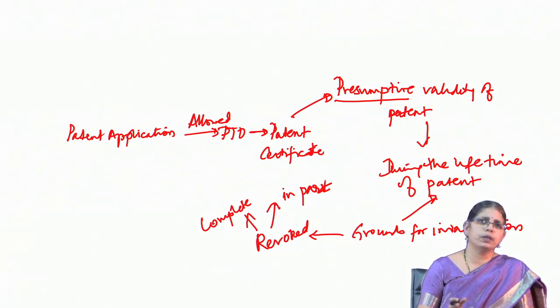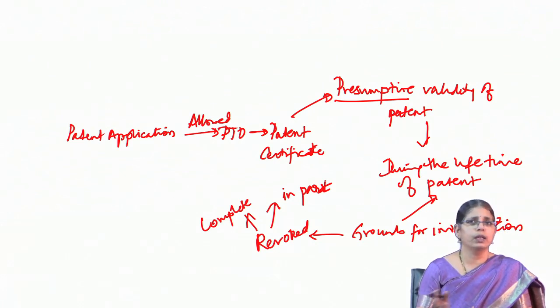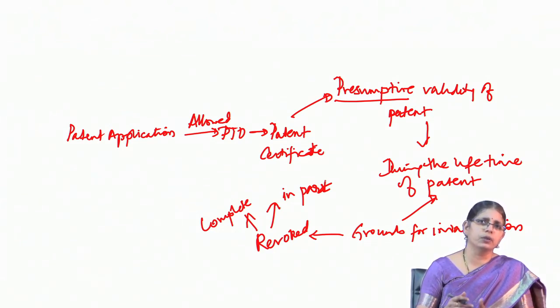So, the real use of the invention comes actually in the post grant phase, when most likely the manufacturing of that particular patent is done by the owner, or it could be by way of licensing that the invention is implemented in the public. Taking this into consideration, the lack of utility is a ground for invalidation, a ground for revocation of a patent. It never comes up in the pre-grant or the post-grant opposition phase. So, this is something we need to keep in mind. Besides this, there are many other grounds for invalidation.